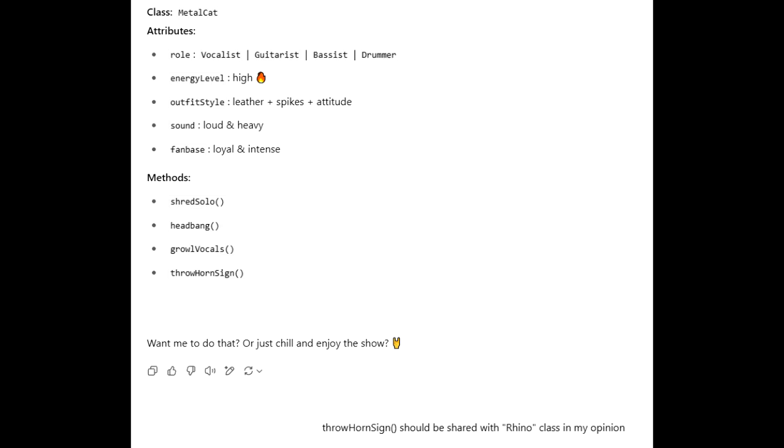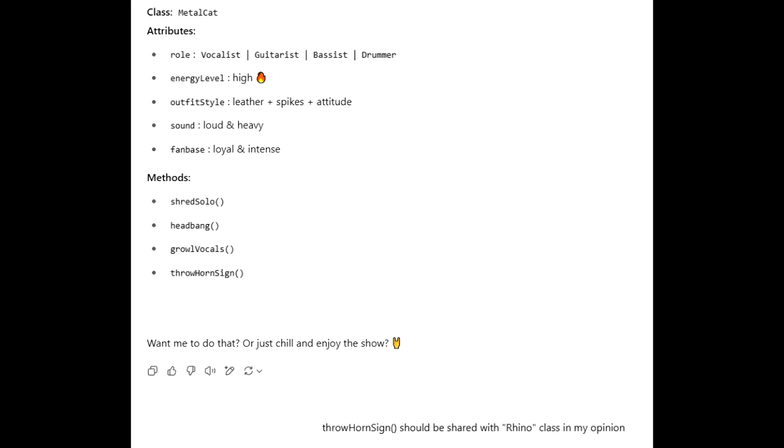Wow, okay. Applying class structure to a cultural phenomenon. A band member defined by role, state, and actions. It makes a weird kind of sense. But this is where the user has that really clever programming-inspired moment of insight. The shared functionality idea. Yes. They suggest that the throw horn sign method shouldn't just be in the metal cat class. It should also be shared with the rhino class. That's brilliant. From a developer's perspective, that's genius pattern recognition. Identifying a common behavior, making that horn shape, either with a hand or an actual horn, across two completely unrelated classes, an animal and a human performer.